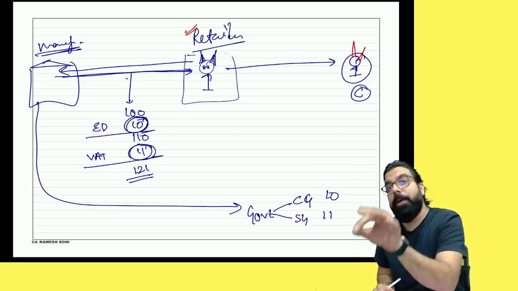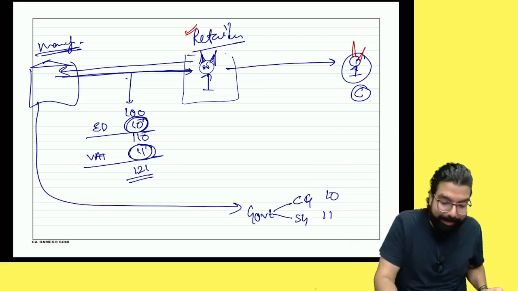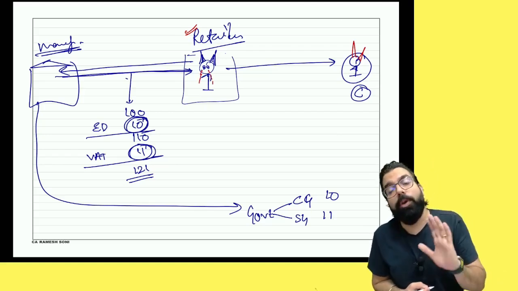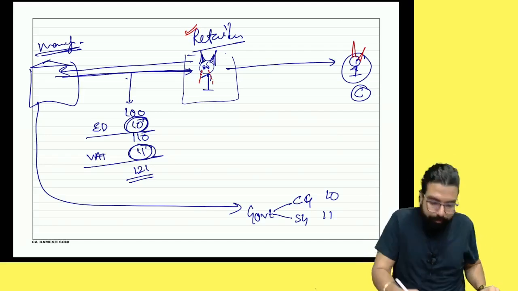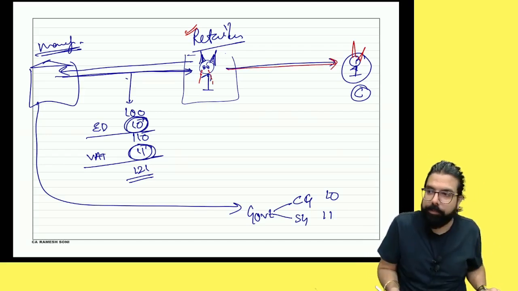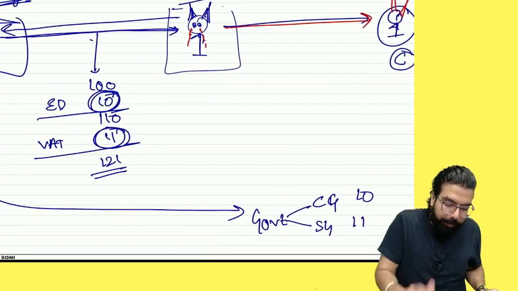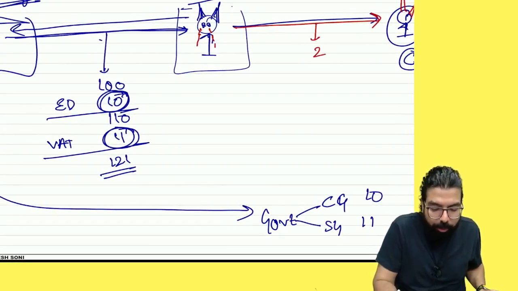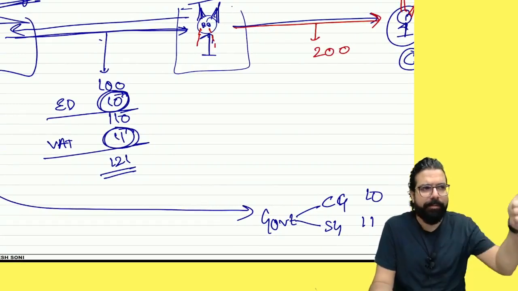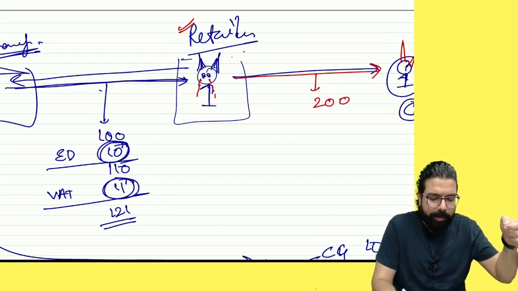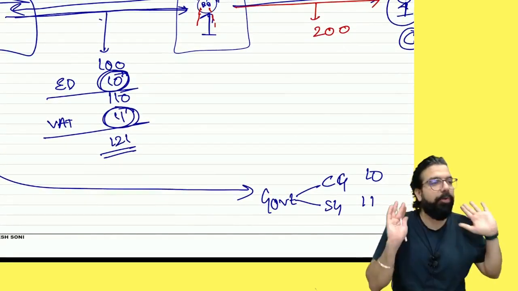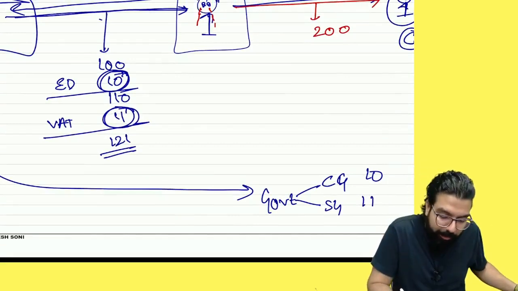And hence, people went and cried to the government and said, sir, why did you take the tax from me? The government used to tell them, okay, no problem, do one thing, sell the goods. Supposing, everyone listen carefully, you sell the goods at 200 rupees. You will not charge excise duty because you are not manufacturing. You will only charge VAT. For example, I sold the goods at 200 rupees. How much VAT will I charge? 10%.